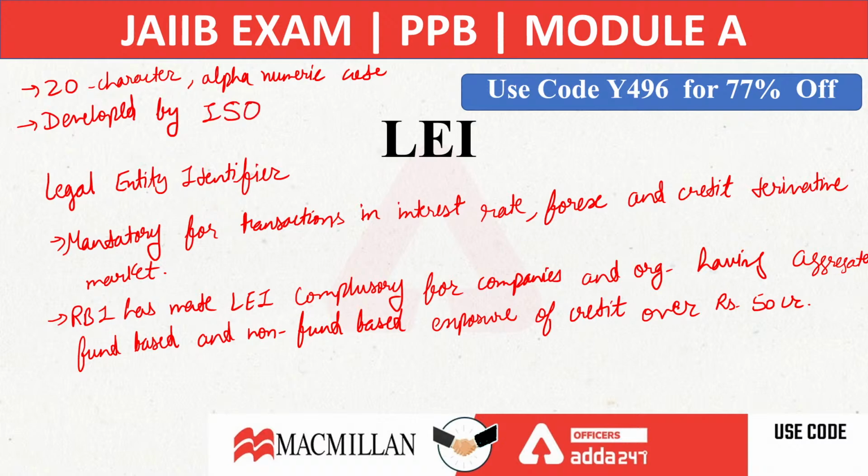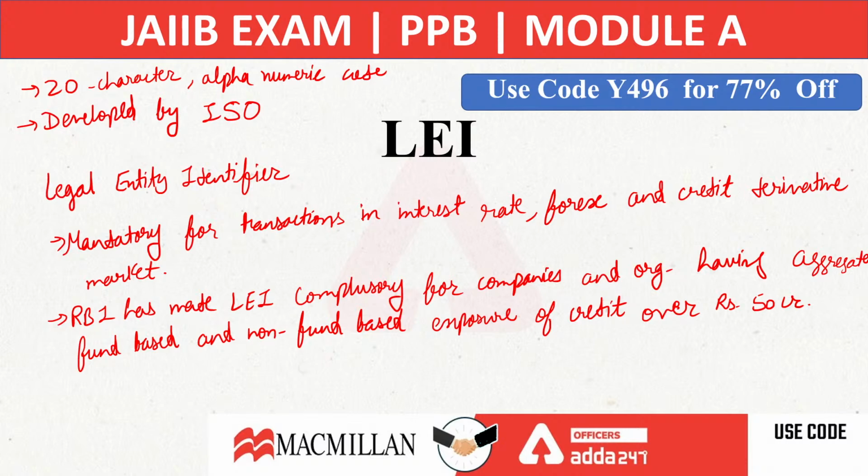Okay, so who developed this code? This code is developed by ISO. What is ISO? International Organization for Standardization. So LEI is a 20 character alphanumeric code, which is developed by International Organization for Standardization. RBI made it mandatory that whenever a company or organization is getting a credit exposure of more than 50 crores, then they have to be issued an LEI code.